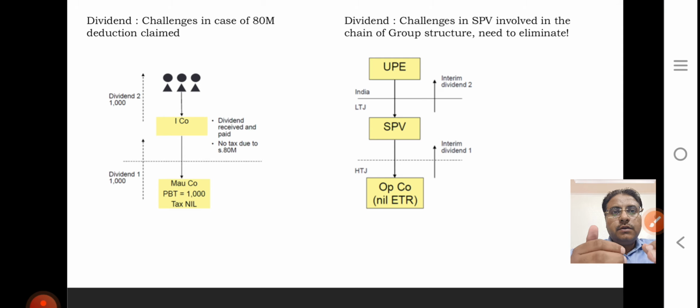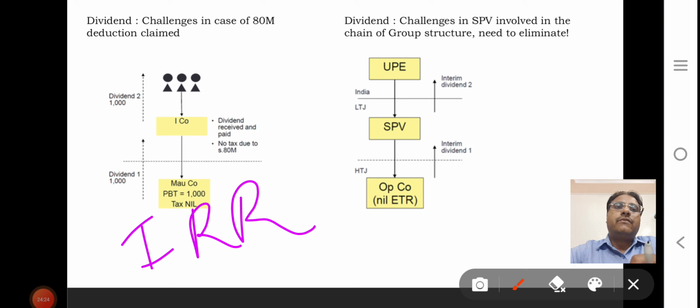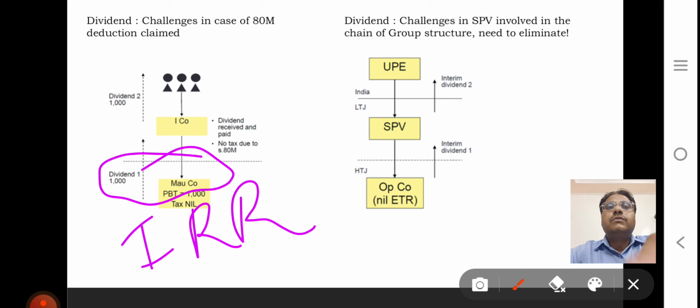Because ATM is claimed by the Indian company, nothing is taxed in the hands of the Indian company in respect of the Mauritius 1,000 profit. So what the rule says is they will apply IIR in respect of the Mauritius profit, since we have claimed the ATM deduction in respect of this 1,000 profit.